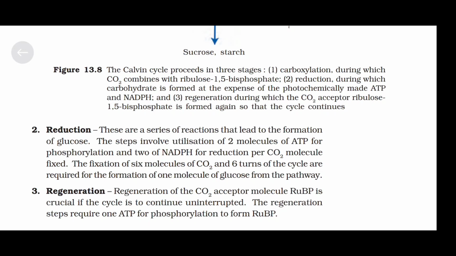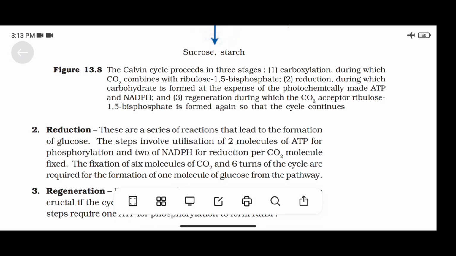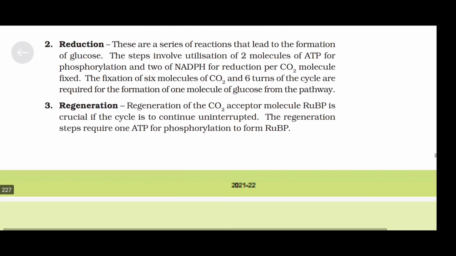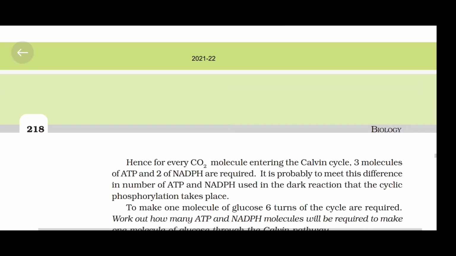Third, regeneration. Regeneration of the carbon dioxide acceptor molecule RuBP is crucial if the cycle is to continue uninterrupted. The regeneration step requires 1 ATP for phosphorylation to form RuBP.